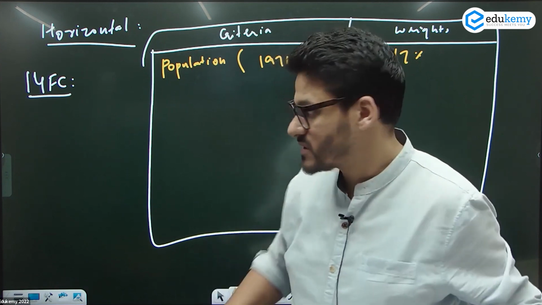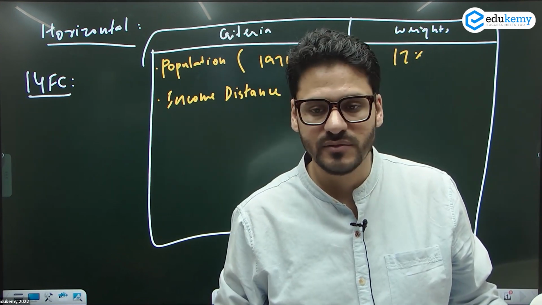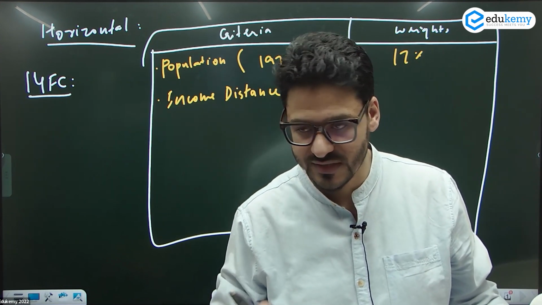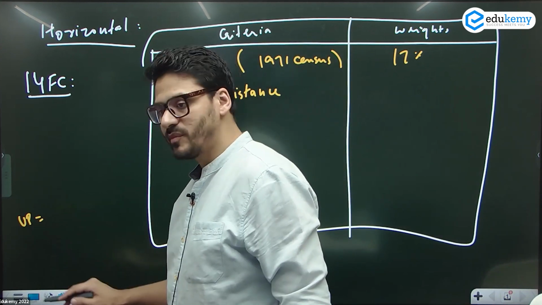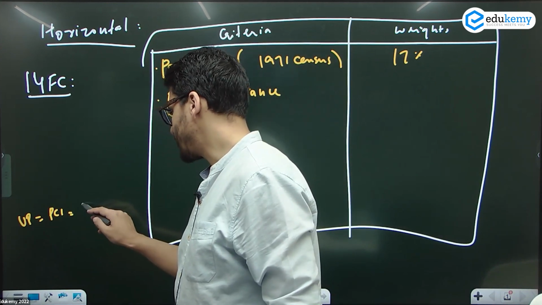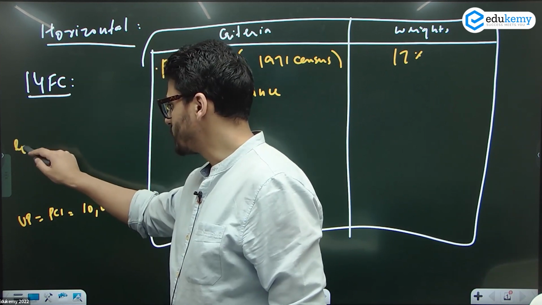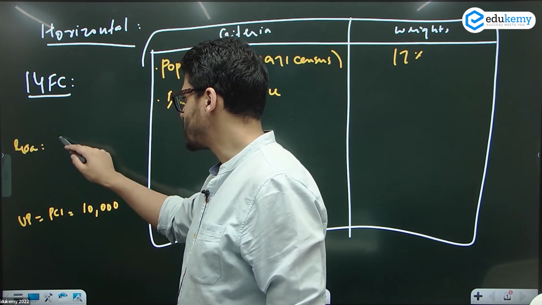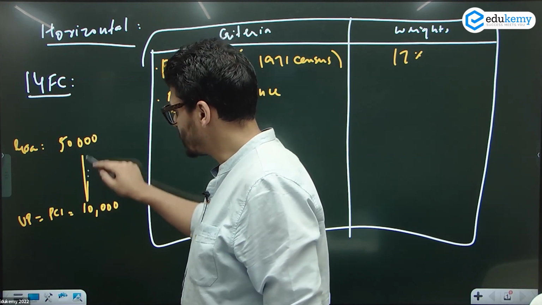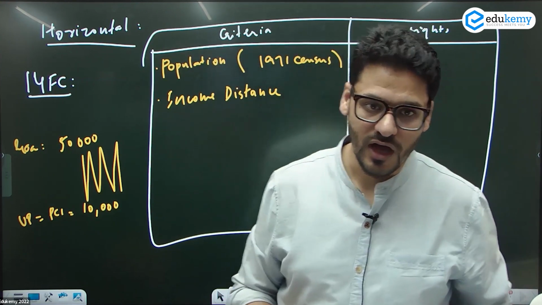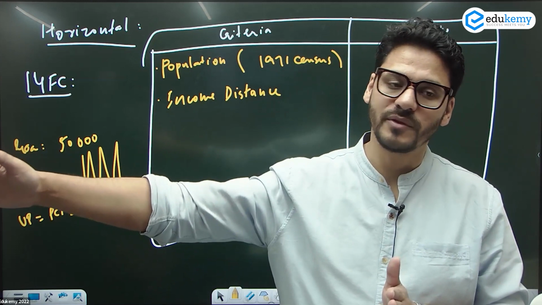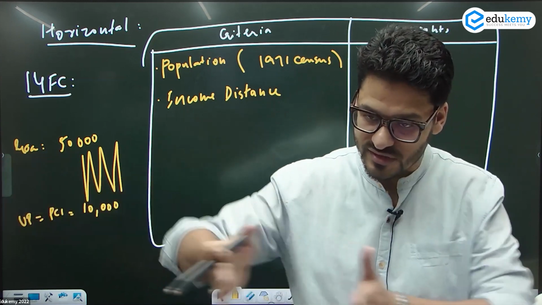Second, income distance. Income distance is nothing but per capita income. ठीक है? For example, this is UP. What is the per capita income of UP? Per capita income of UP is, let's assume 10,000 rupees. What is the per capita income of Goa? Per capita income of Goa is 50,000 rupees. What is the income distance? ठीक है ना? तो आप कितना दूर हो आपके highest per capita से? So what is the distance?